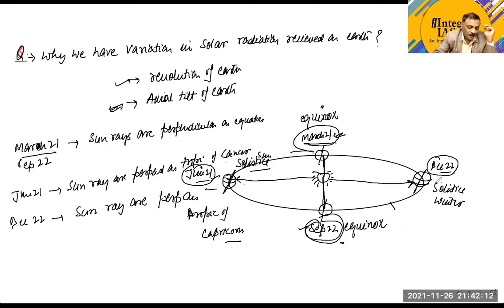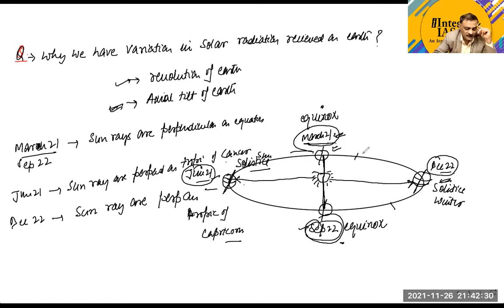Now again from December 22nd, when the sun is perpendicular over the Tropic of Capricorn, the sun starts moving again towards the equator.